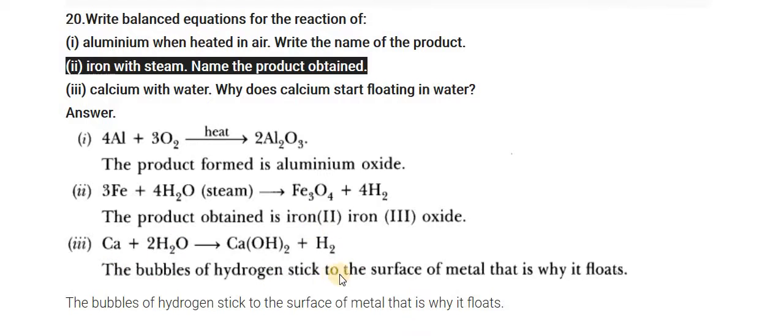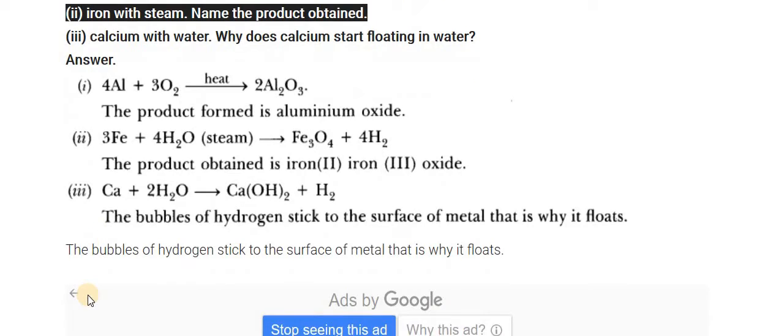The bubbles of hydrogen stick on the surface of the metal, that's why the calcium floats on the surface. And this question we already saw in the previous question. Now let's move further.